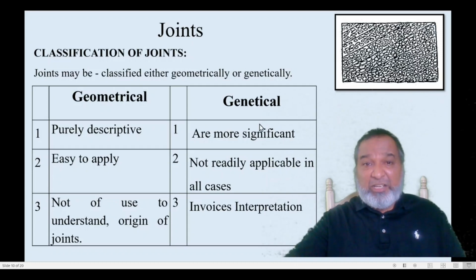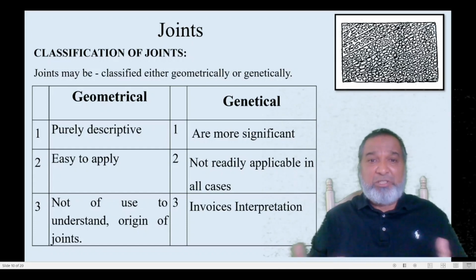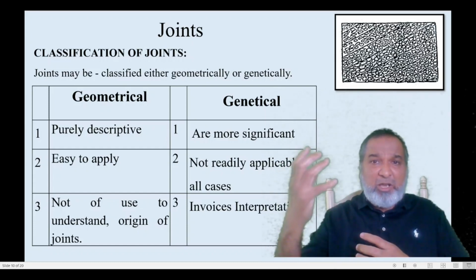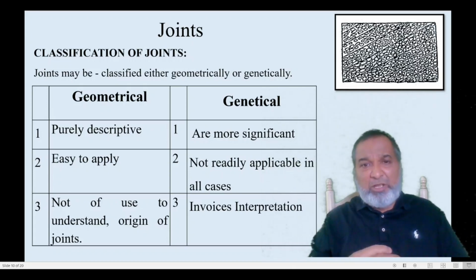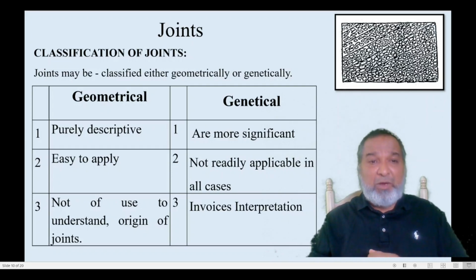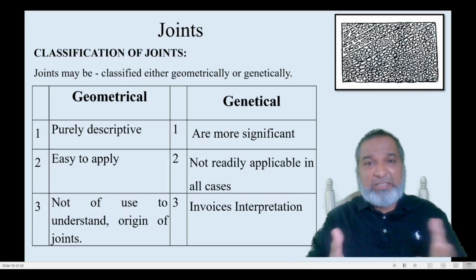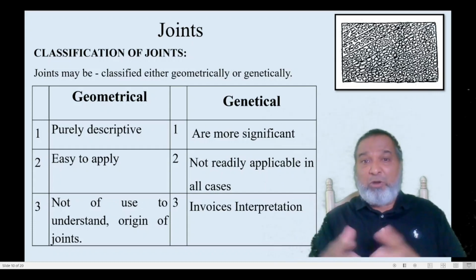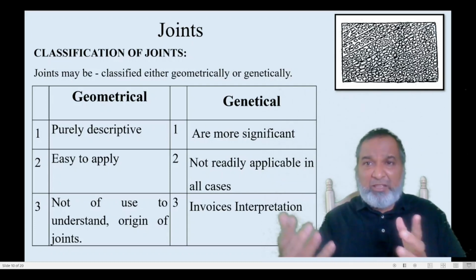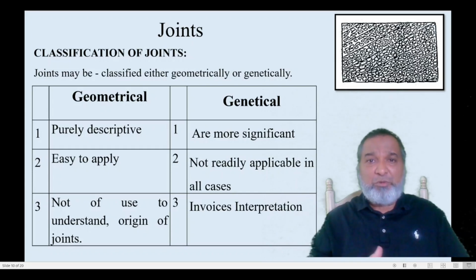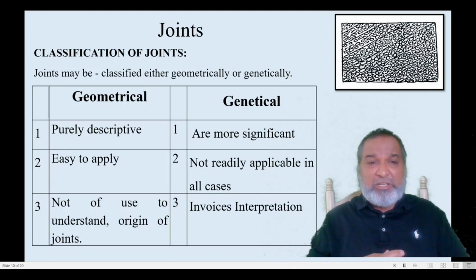Then genetic classification is more significant, where we have to see how they originated. We have to find out the source, how this particular joint has been formed, and what forces are acting on it. Geometrical application is easy, but genetic is difficult to apply. We have to take all the parameters together and analyze them, and only then can we come to a conclusion about what the origin of the joints is.